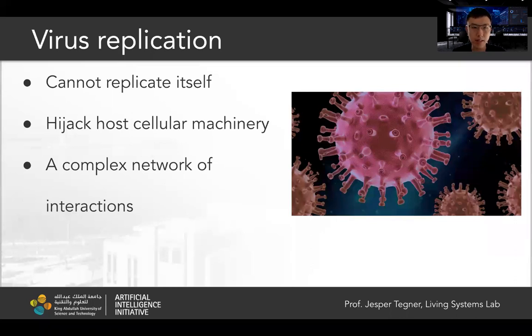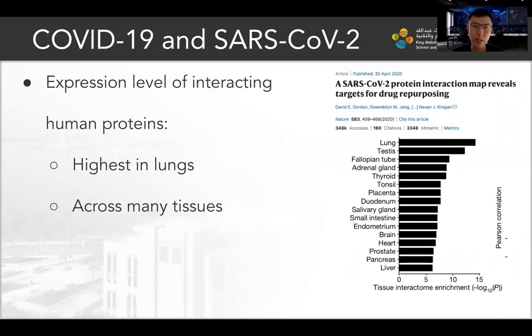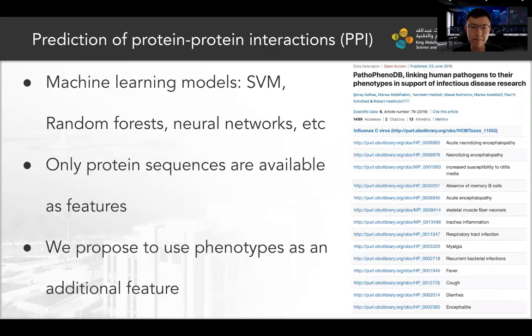Viruses, unlike bacteria, cannot replicate themselves. Instead, they hijack the whole cellular machinery for their replication through a complex network of interactions between proteins, RNA, and DNA. Here's an example for the SARS-CoV-2 virus that gave us the COVID-19 pandemic. Scientists look at the protein expression levels of the interacting human proteins across different tissues, and they find out the highest expression is in the lung, but it's also highly expressed across many other important tissues.